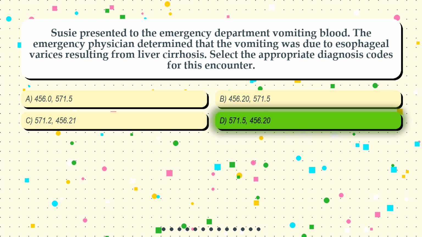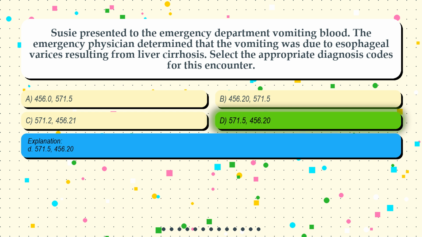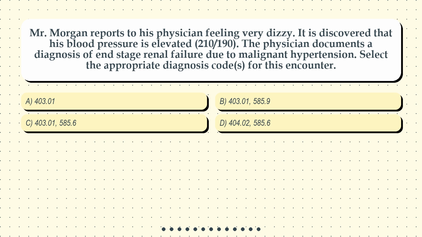The correct answer is option D. 571.5, 456.20. Question 10. Mr. Morgan reports to his physician feeling very dizzy. It is discovered that his blood pressure is elevated, 210/190. The physician documents a diagnosis of end-stage renal failure due to malignant hypertension. Select the appropriate diagnosis code(s) for this encounter.